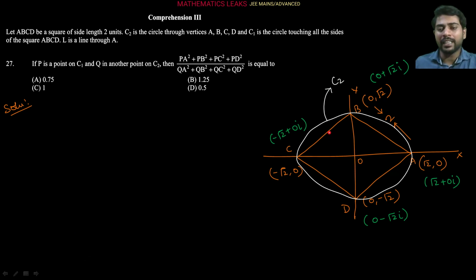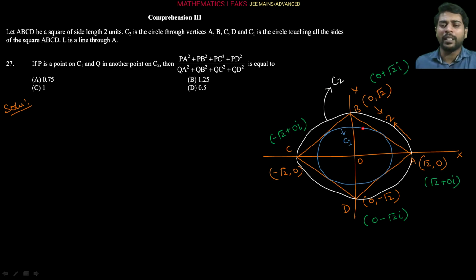So let's suppose that this is the circle which is touching all the sides of the square ABCD, right? This it is. Now both circles are concentric, as you can see here. Now the question is saying P is a point on the C1 circle. This is our C1 circle, everybody. So P is any point on the C1 circle, Q is another point on the C2 circle, such that they are asking what is the value of this quantity.